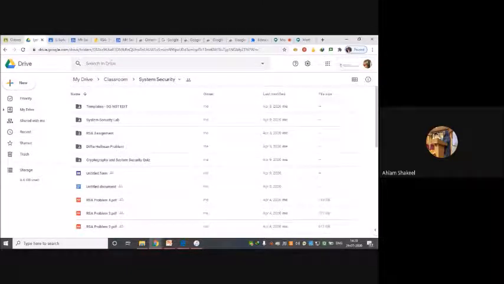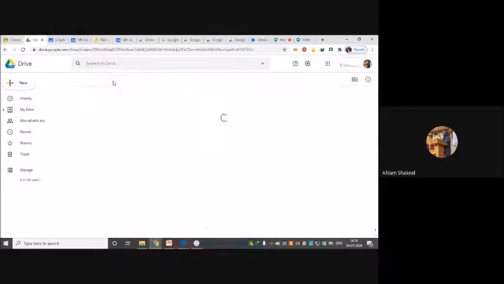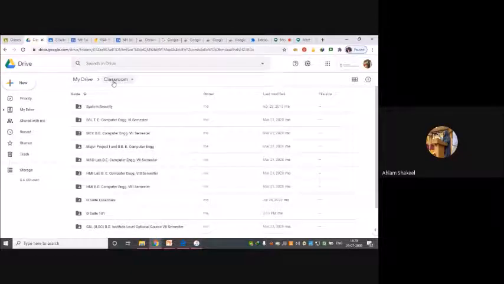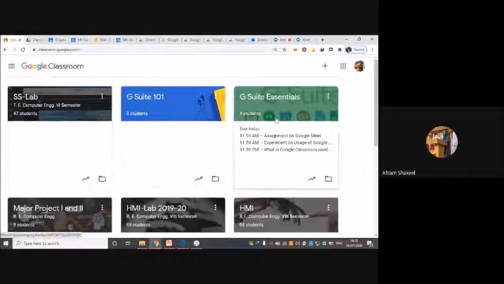So it is easy and handy for me to just go in and see what particular subject has what data. Managing my data becomes easy over here. Then coming back to this interface, the classroom interface, this interface is pretty simple.